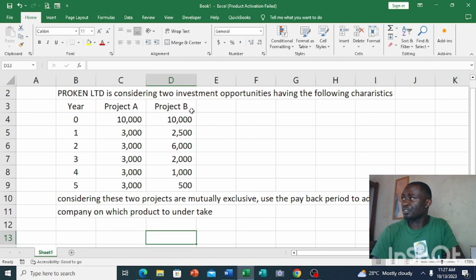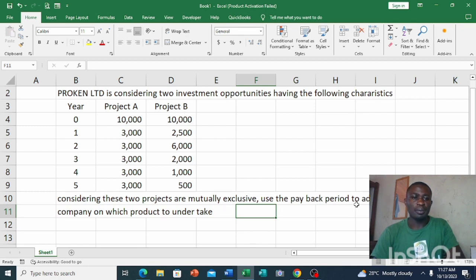Concerning Project B, the amounts are not even, because the cash flows are varying. So these are the cash flows of A, and these are the cash flows of B. We have been asked to consider these two projects, which are mutually exclusive. When it is mutually exclusive, it means that if we accept Project A, we will reject Project B. That's the meaning of mutually exclusive projects.